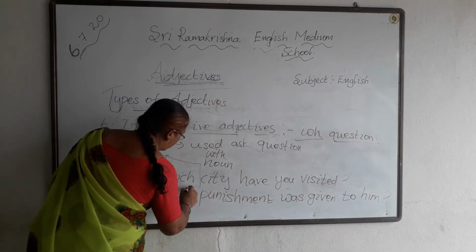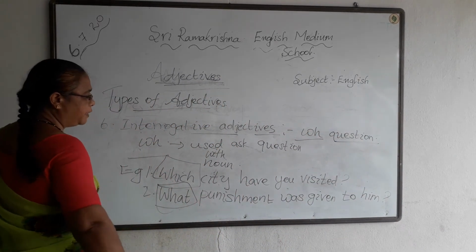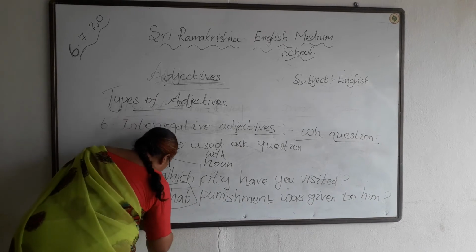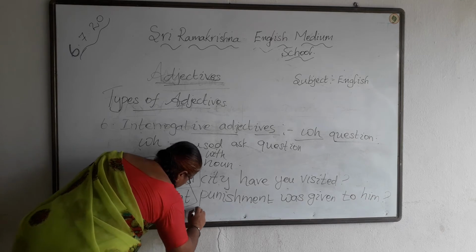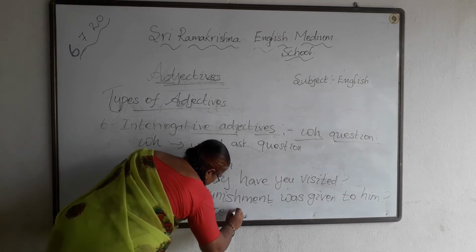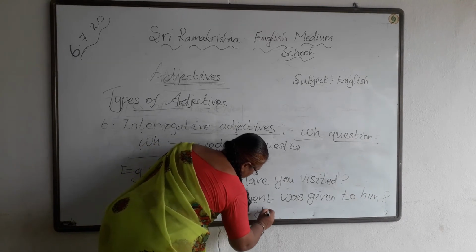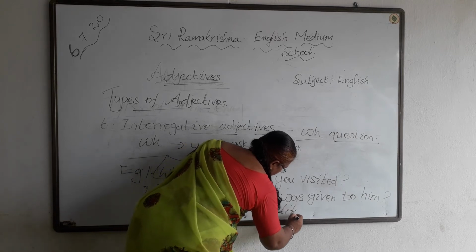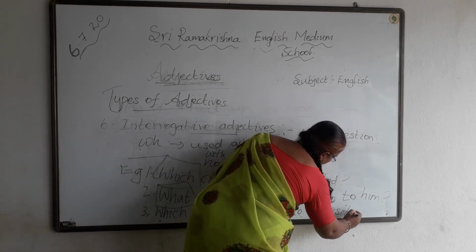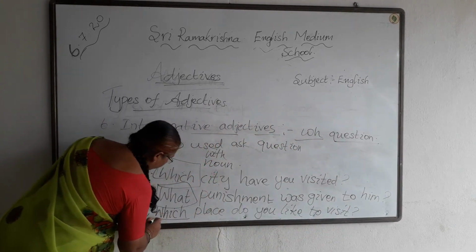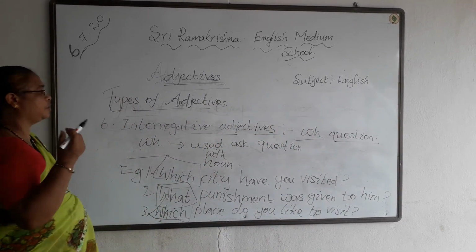Here, WH question, what punishment was given to him? Next, third one, which place do you like to visit? Here, which is the interrogative adjective.